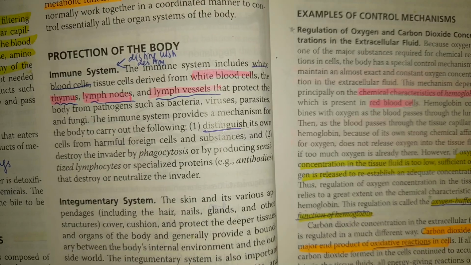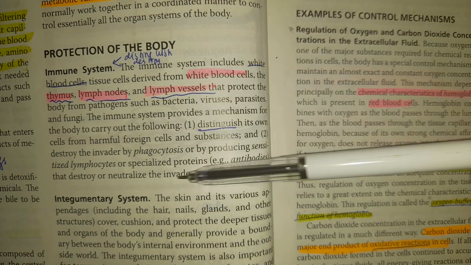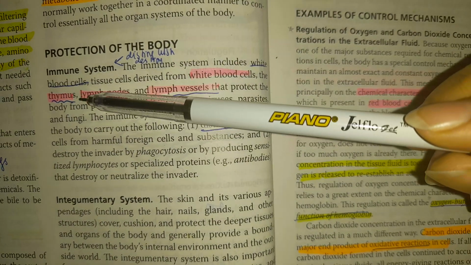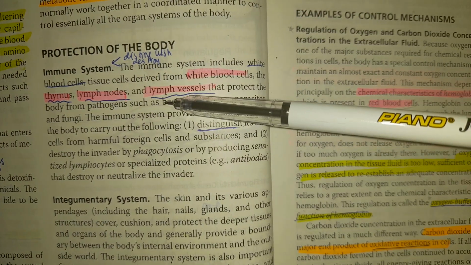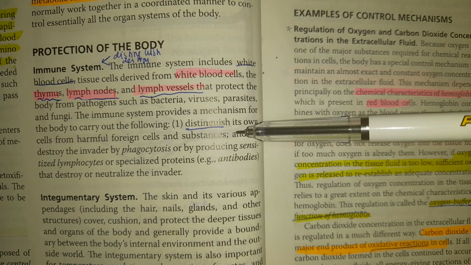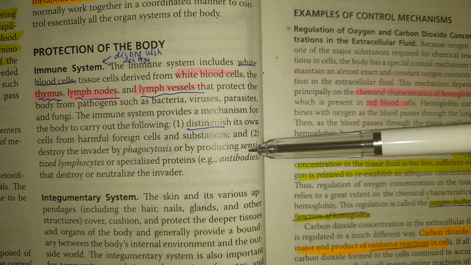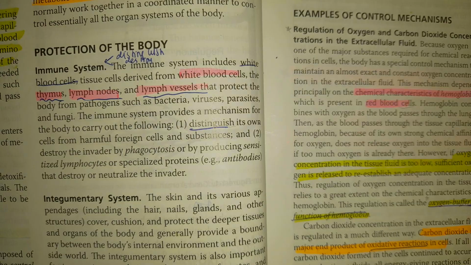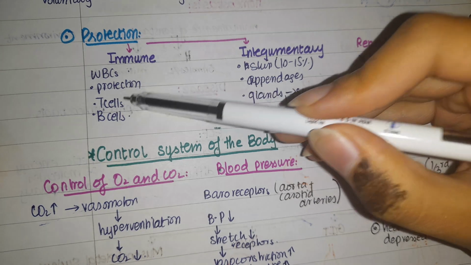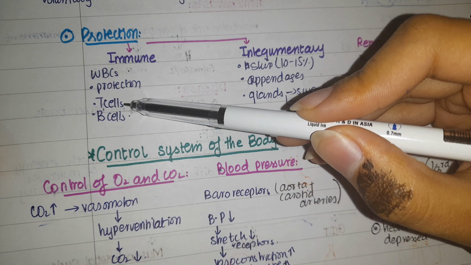After nutrition, removal of the waste products, and regulation of the body function, we have protection of the body, and for that purpose we have the immune system. The immune system consists mainly of white blood cells which are produced in the thymus, lymph nodes, and the lymph vessels. These white blood cells distinguish the body's own cells from harmful substances, phagocytose the invader, or produce specialized proteins which are antibodies against the invader. The immune system consists of white blood cells which provide protection: the T cells and B cells. B cells will produce antibodies, whereas the T cells will be cytotoxic, suppressive or helper.